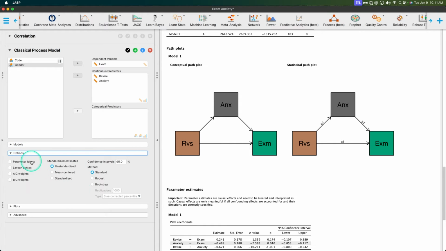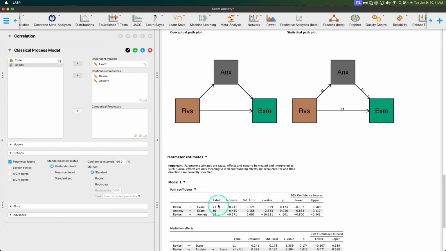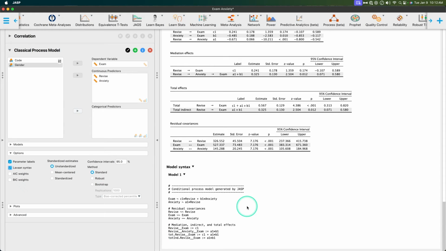Okay. Options, we want to get parameter labels. That way we can track what we need over here. It's just an addition to this table here, matches what we've got up here. You can grab the lavaan syntax if you've got the R package lavaan. It will put this at the bottom, I believe, all the way at the bottom, depending on what you've got here for local tests. I think it goes all the way down, but this is the syntax that you need to put this into R. Now, you need the lavaan package to run this, of course.